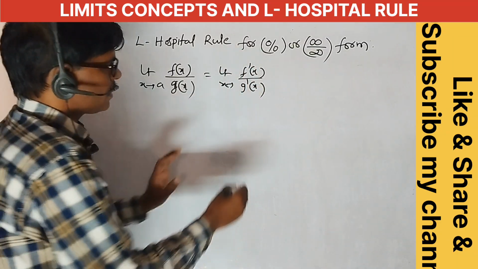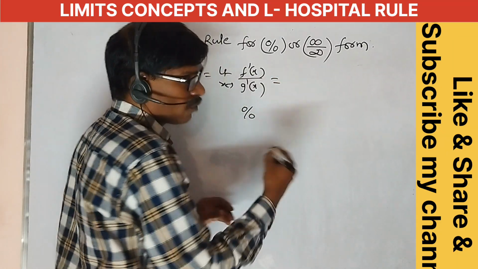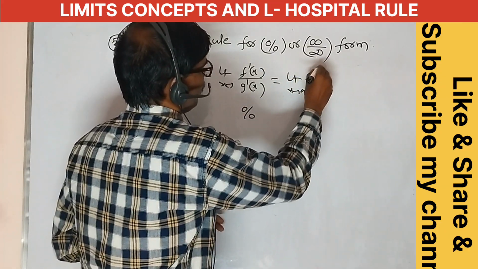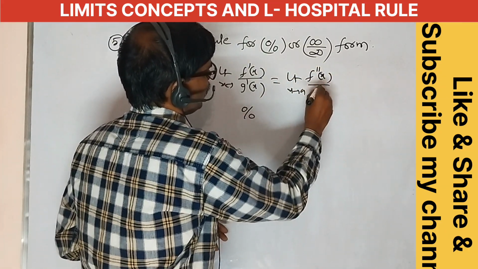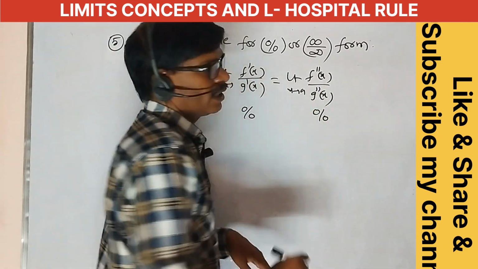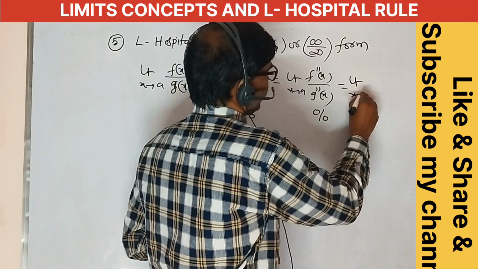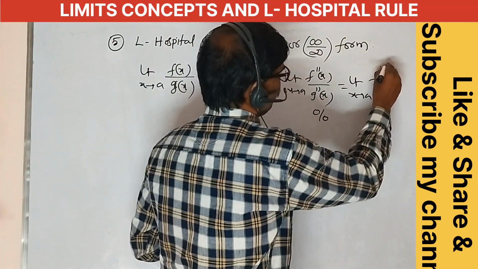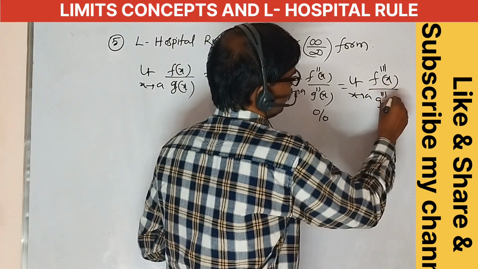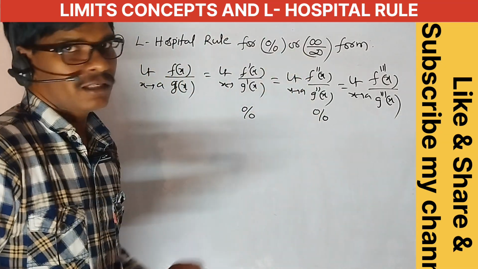In this case, if it is also 0 by 0 form, the next one is equal to the limit as x tends to a of f double dash of x by g double dash of x. In this case also, if you get 0 by 0 form, the next one is the limit of f triple dash of x by g triple dash of x. Substitute the x value and you get the answer. This is the L'Hospital rule.